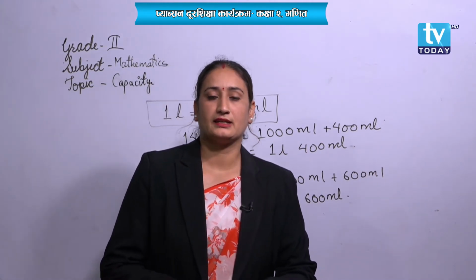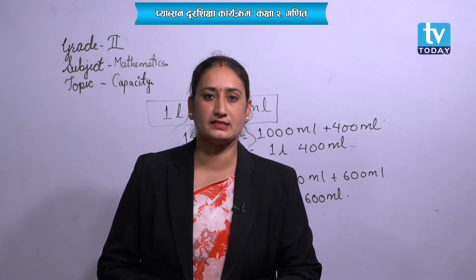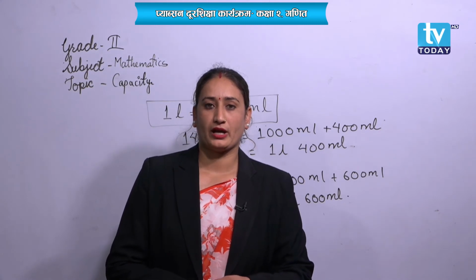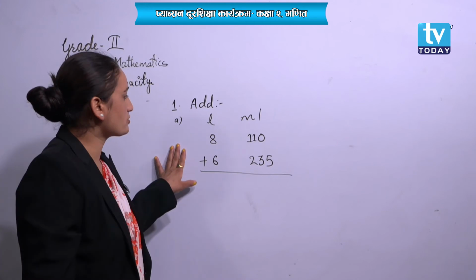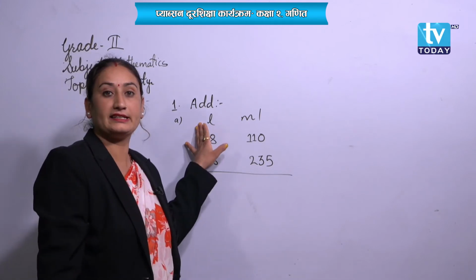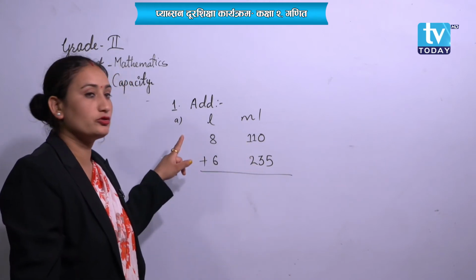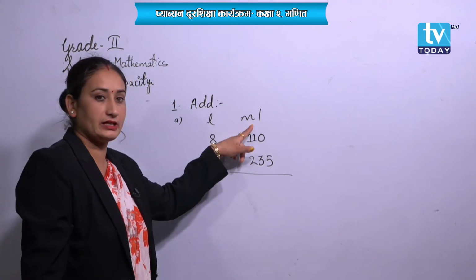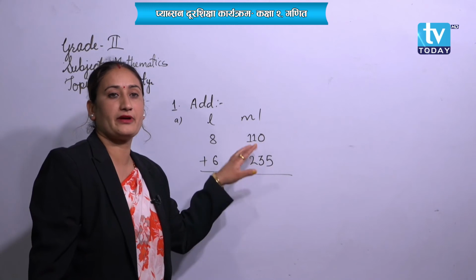So students, let's practice one question of addition and one question of subtraction as well. Are you ready to practice? Okay, now students, let's practice this question. It's given in liter and milliliter. So see here, you have to add 8 liter 110 milliliter with 6 liter and 235 milliliter.